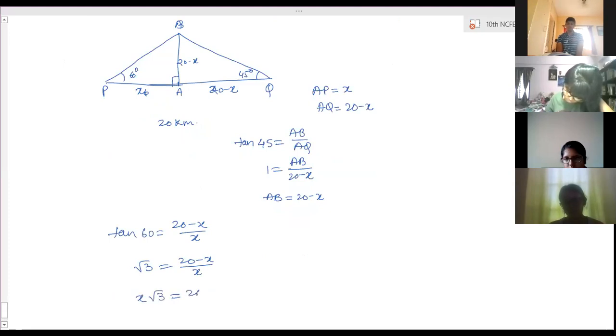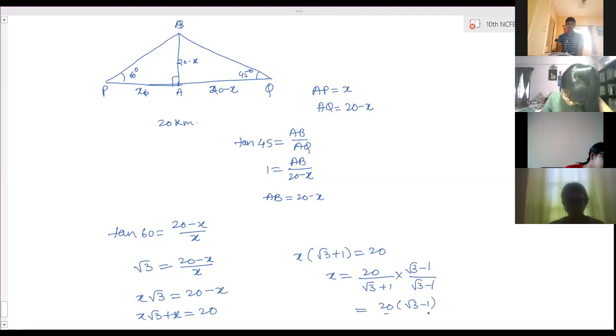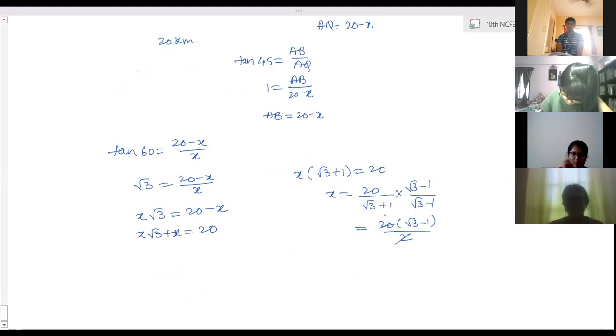So x root 3 is equal to 20 minus x. x root 3 plus x is equal to 20. So x into bracket root 3 plus 1 is equal to 20. x is equal to 20 by root 3 plus 1. Multiply with root 3 minus 1 on both. So 20 into root 3 minus 1 by 2. So this is 10 into 0.732.